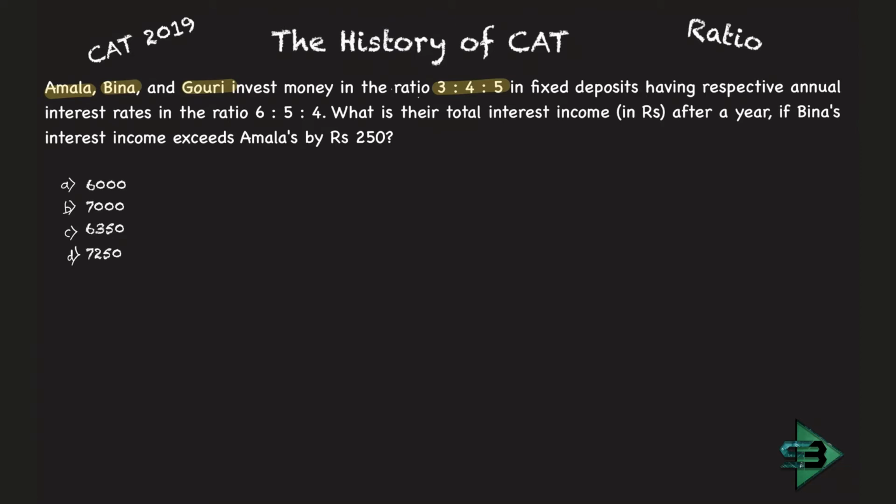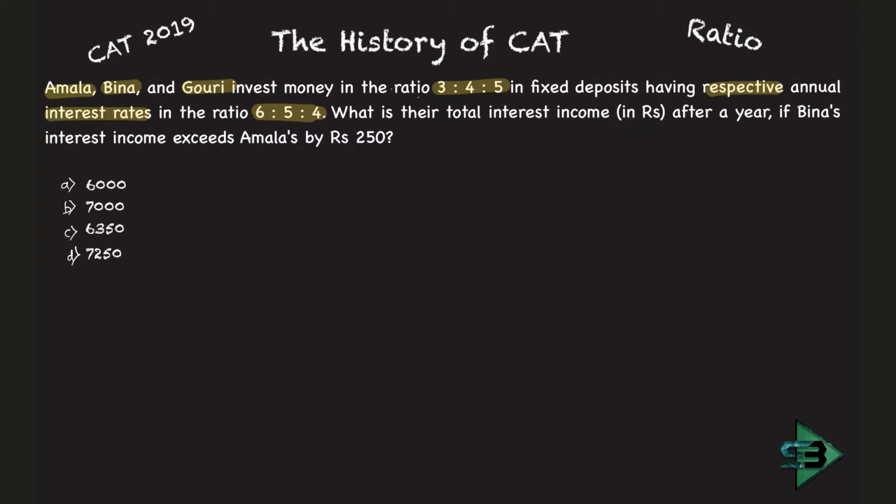I know the ratio in which they invest in the fixed deposit, having respective annual interest in the ratio of 6:5:4, which means the annual interest rate for Amla is 6, then Bina is 5 and Gauri is 4. Again, you don't know. It could be 6%, 5%, 4%, multiply by 2, 12%, 10%, 8%, multiply by 3, 18%, 15%, 12%. So I don't know the exact interest rate, but I know the ratio of the interest rate.